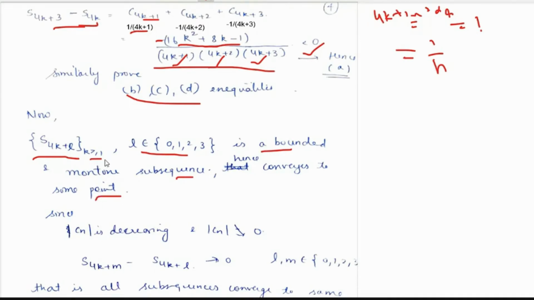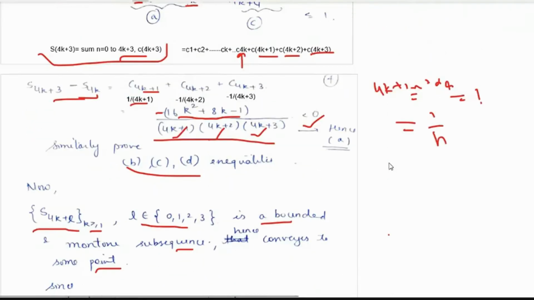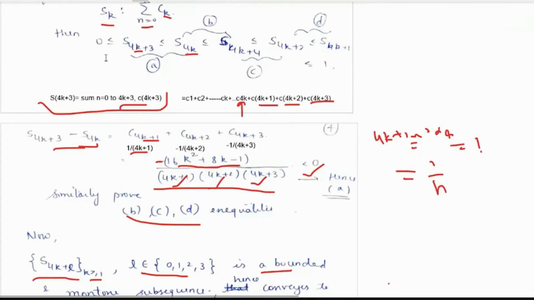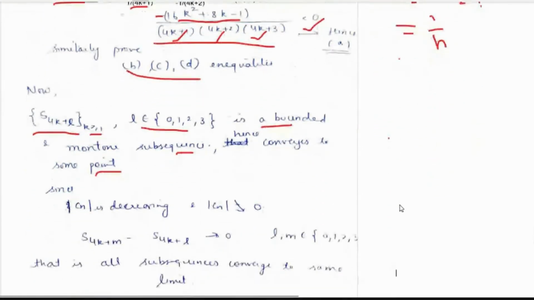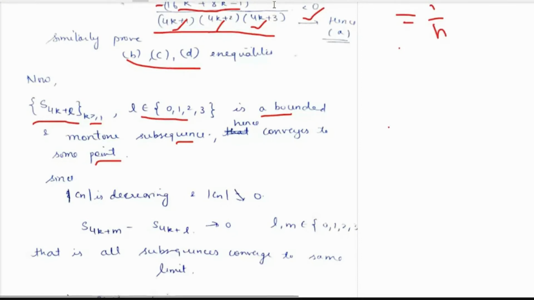It is bounded because of this inequality, greater than or equal to 0 and less than or equal to 1. And it is monotonic too, because we have proved monotonicity, whether the series is increasing or decreasing. So this is a monotonic, bounded sequence, and hence converges to some point.